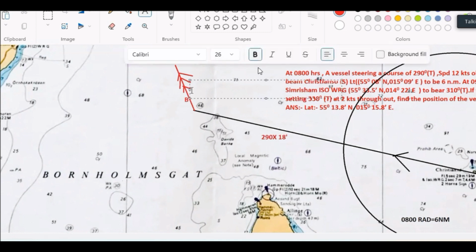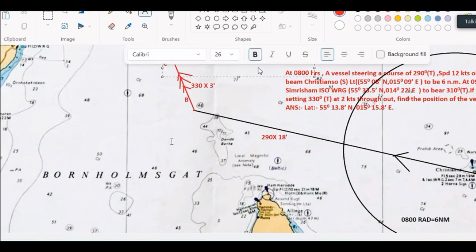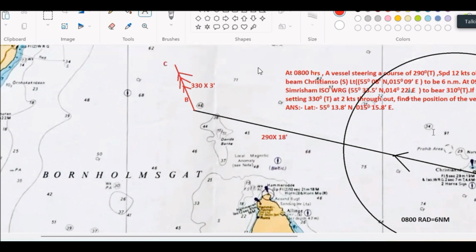So here 330 into 3 miles. 330 into 1.5 hours, 2 knots is the rate of current. So 3. Follow the problem. All problems are not the same. So this is your C point. Now I join A and C, get the course made good line.